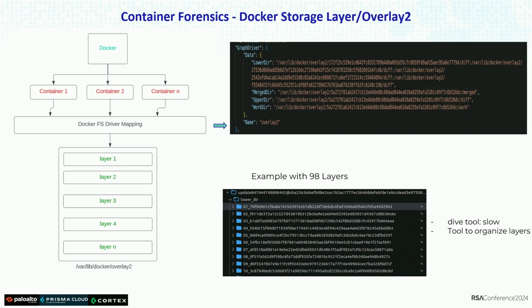Normally, when you create a container, you download an initial container, you create a new container from that container, and you will have a layer for each change that is made to the container, and this is reflected in the operating system. So we found one container with 98 layers of file versions, you can say, in the file system. There is one public tool named Dive that was very slow. We couldn't work with that tool, so we created our own tool for doing the forensic analysis of these 98 layers.